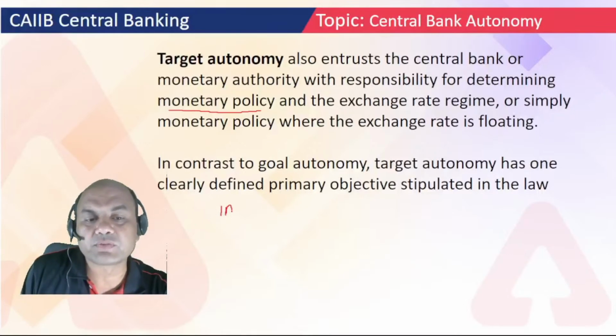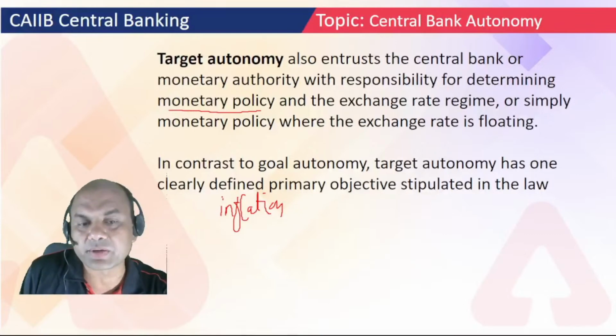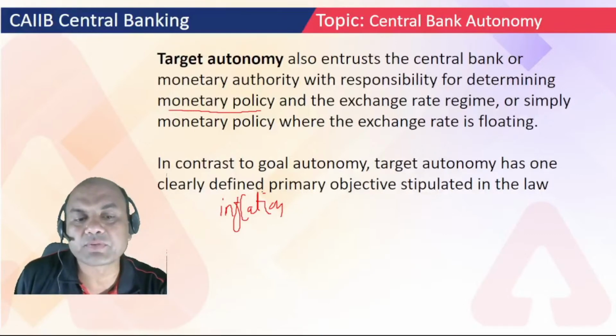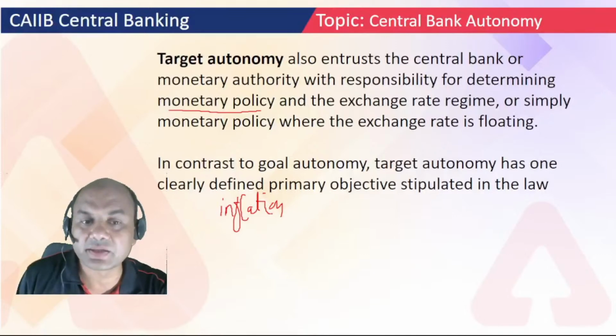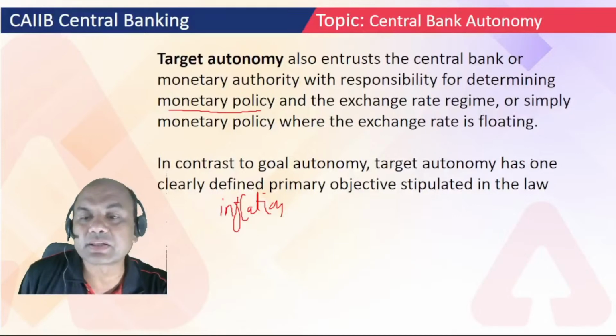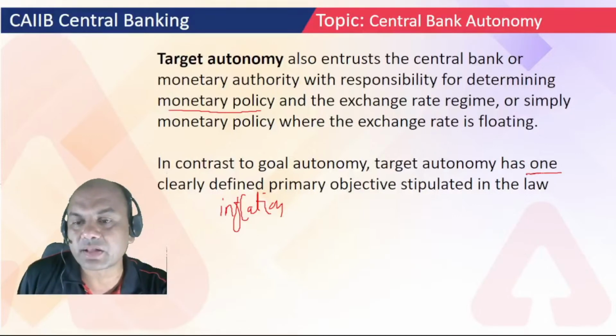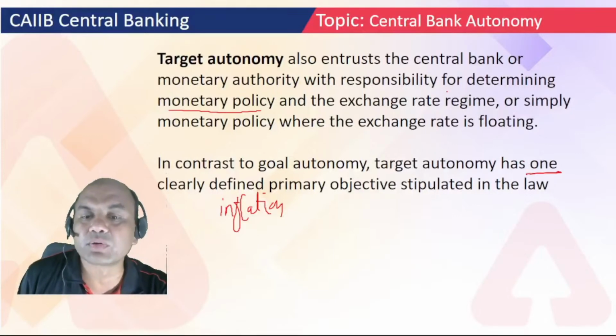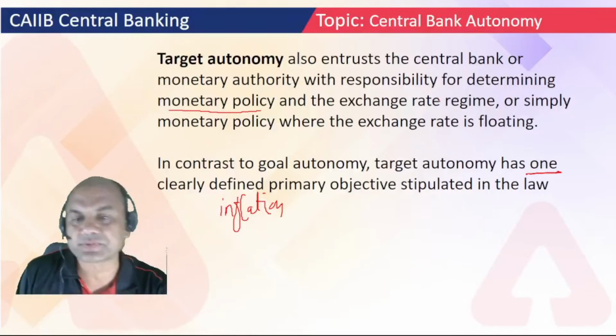Its control of inflation. If any central bank is able to control inflation properly, then the common public will say the Reserve Bank, or that central bank, is functioning properly. In contrast to goal autonomy, target autonomy has one clearly defined primary objective stipulated in the law. So one clearly defined target the economy has, and goal autonomy is separate. Just now we saw that.